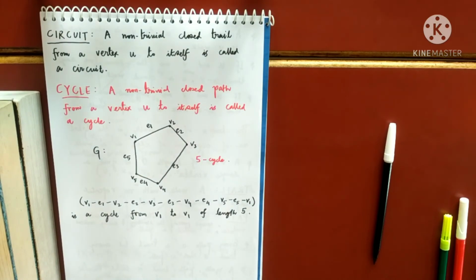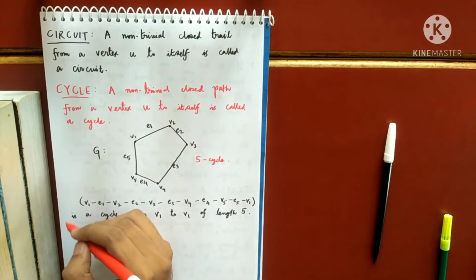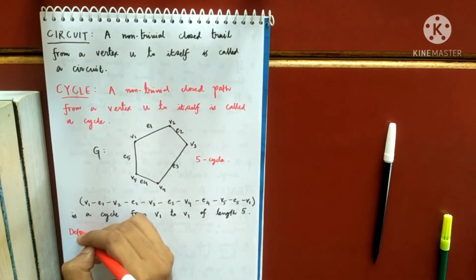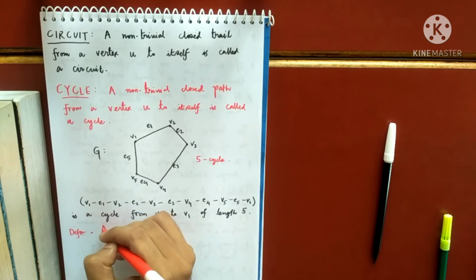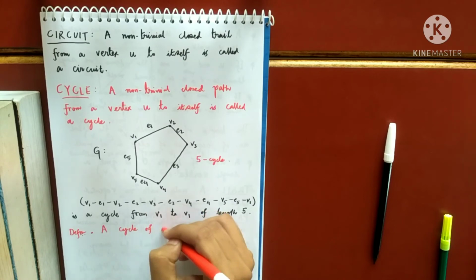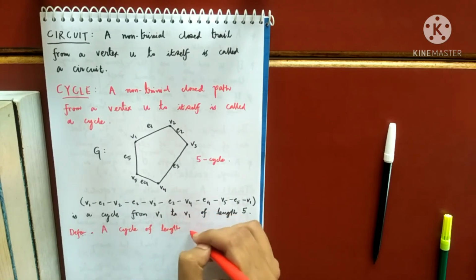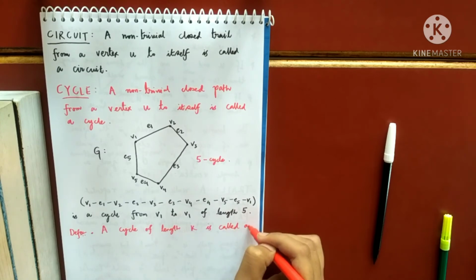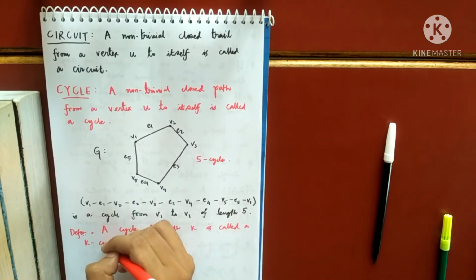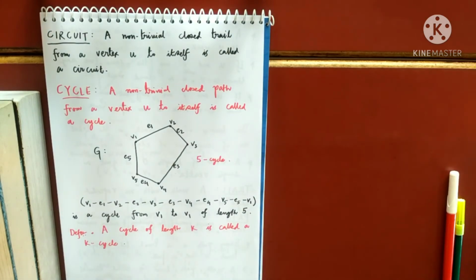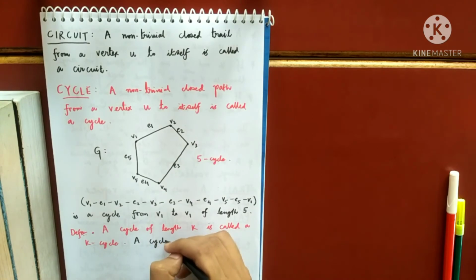So let me write all those things, because they will be required a bit later. Another definition: a cycle of length k is called a k cycle.